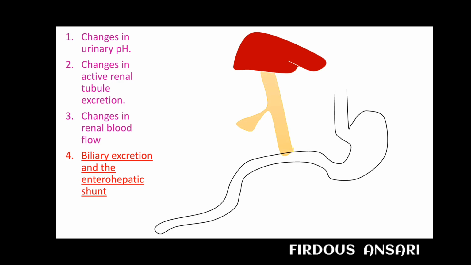We know most of the drug metabolism takes place in the liver, either by phase 1 reaction or by phase 2 reaction. In phase 2 reaction, an endogenous substance will conjugate with the drug, so that the drug becomes water soluble and can be eliminated via the biliary system, means via the fecal matter.